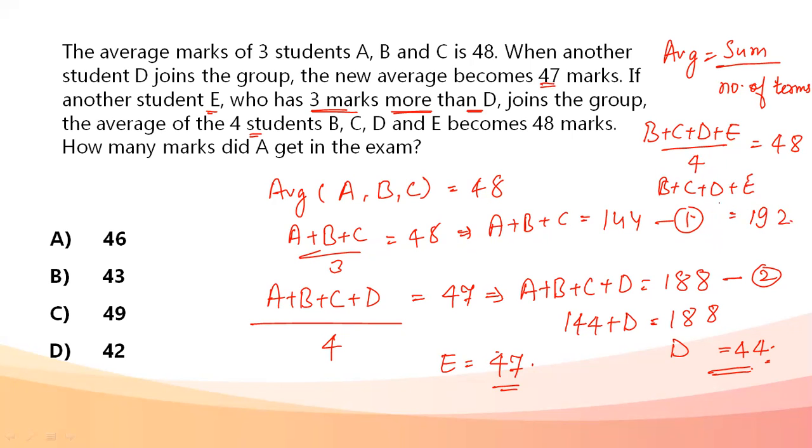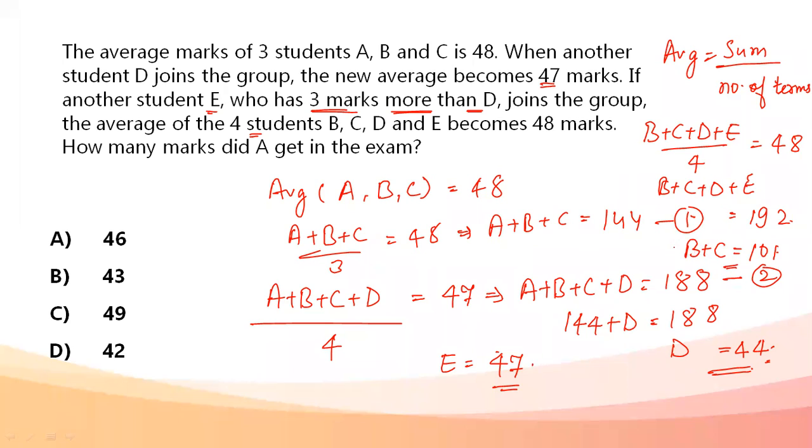Okay, 48 plus 4 becomes 192. Value of D I have, value of E I have. We can put the value of B plus C here. We can get the value of B plus C because D is already known, 44, and E is already known, 47. B plus C comes out to be 101.